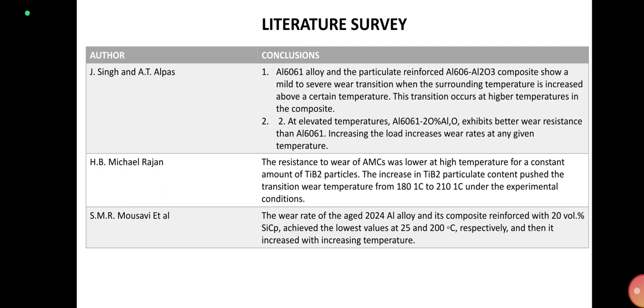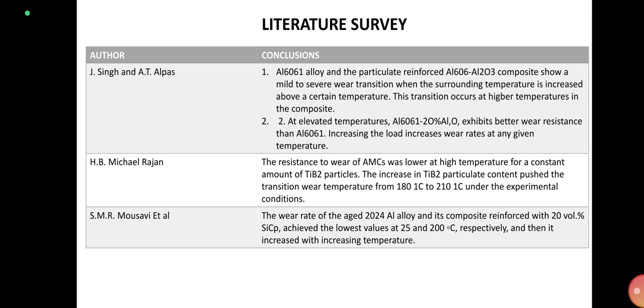The next point is that at elevated temperatures, AL6061 with 20% Al2O3 exhibits better wear resistance than AL6061. Increasing the load increases the wear rate at a given temperature. In this, the composite material of AL6061 and 20% Al2O3 overtakes AL6061 in wear resistance, with the composite showing the higher wear resistance property, and by increasing the loads the wear rates will be high. These are the conclusions I have taken from the J. Singh and A. T. Alpas paper.